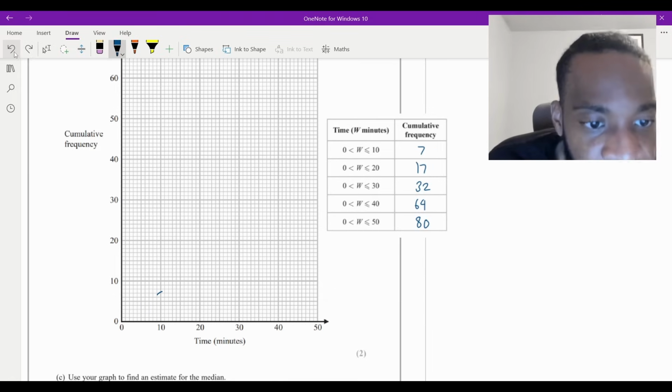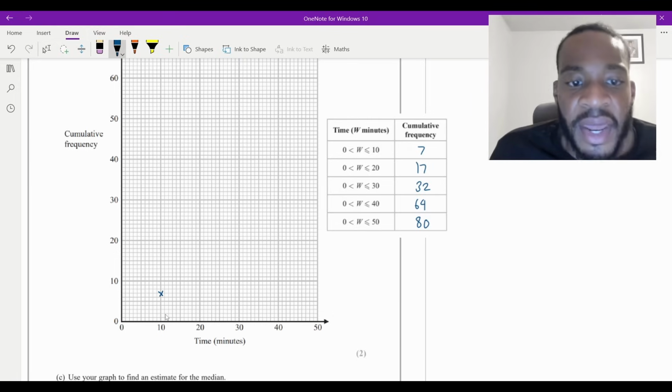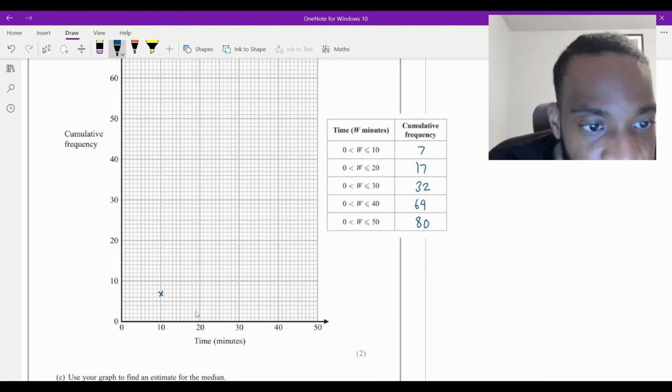Let me just do it a bit neater, just so it's super clear. It's going to be right here like that. There's not much difference to be honest, but anyways, that's one. And then I'm going to do 17 and 20. So 20 is there. 17 on the frequency is going to be 3 below 20, which is going to be 19, 18, 17, right there like that.